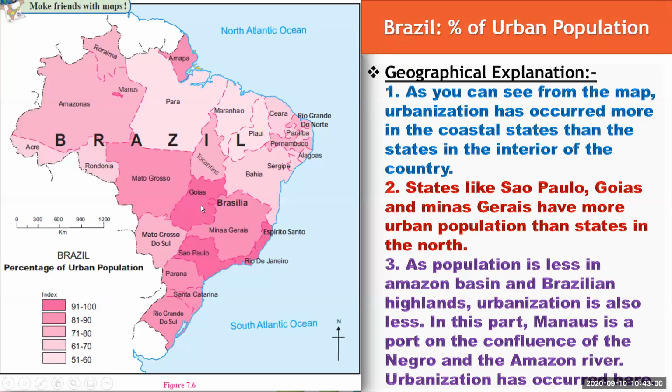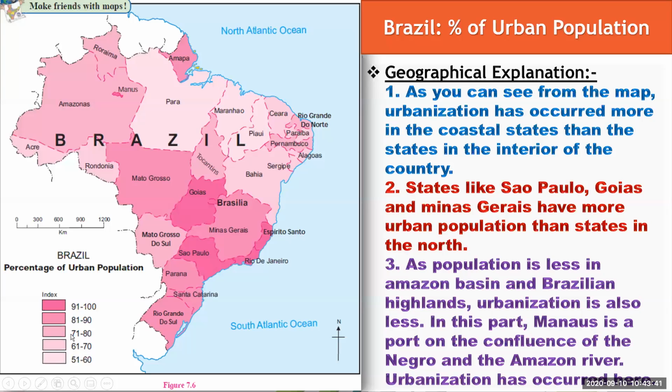We can see 91 to 100% urbanized population living in Goiás, Sao Paulo, Rio de Janeiro, Espírito Santo, and Amapá. These are the states where we found the most urbanized population. And the next is 81 to 90%. That is Mato Grosso, Minas Gerais, Rio Grande do Norte, Paraná, and Santa Catarina. These are the states which come under the 81 to 90% urban population.